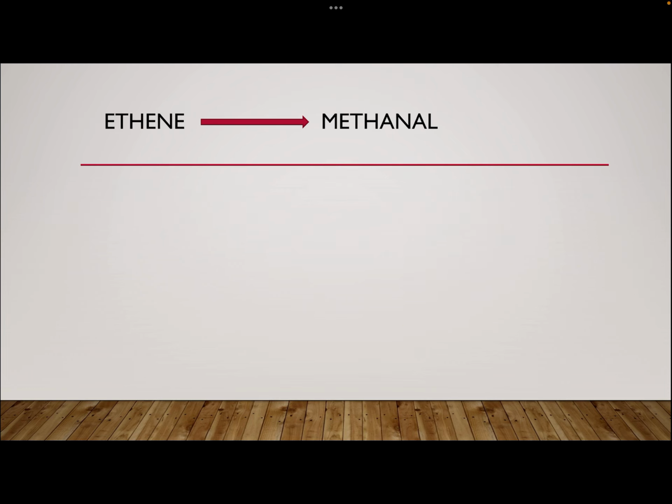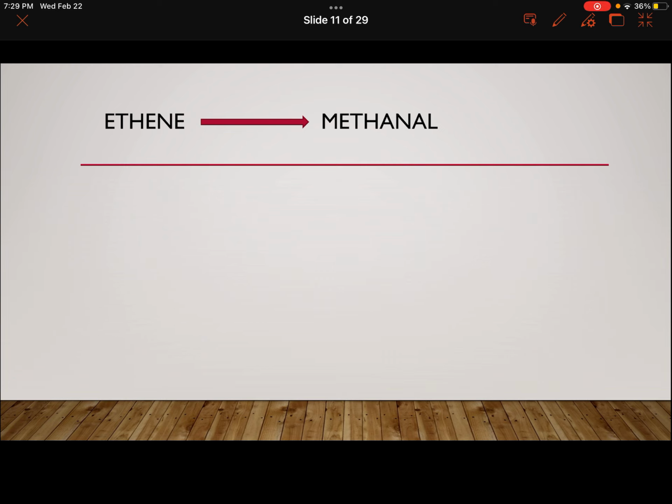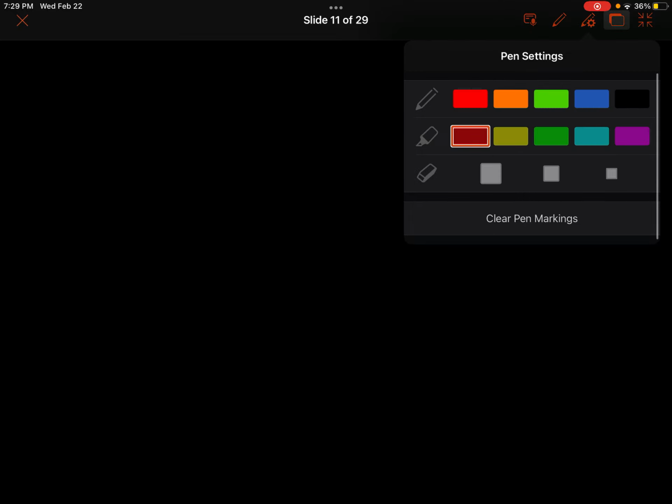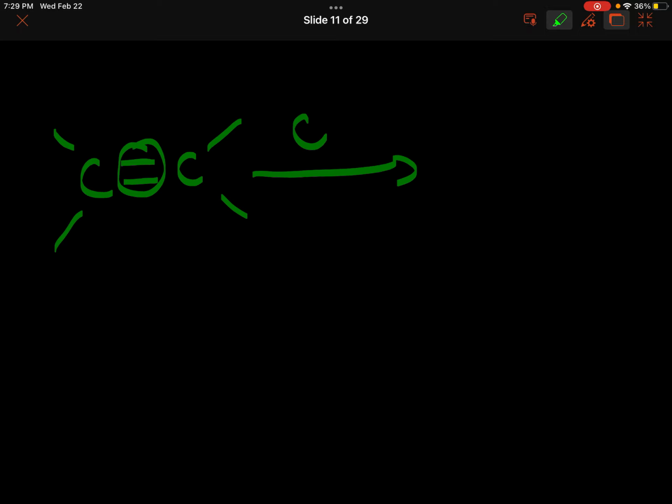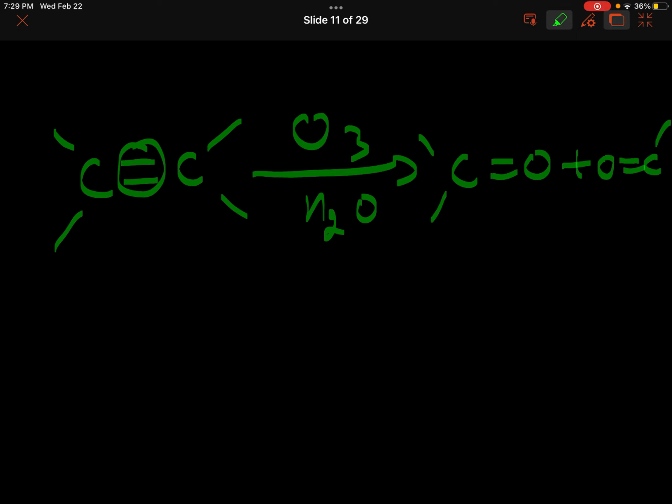Whenever you have to explain ozonolysis, whatever alkene is given to you, no matter what is attached on the carbons, just remove this double bond when you show ozonolysis and put =O plus this.